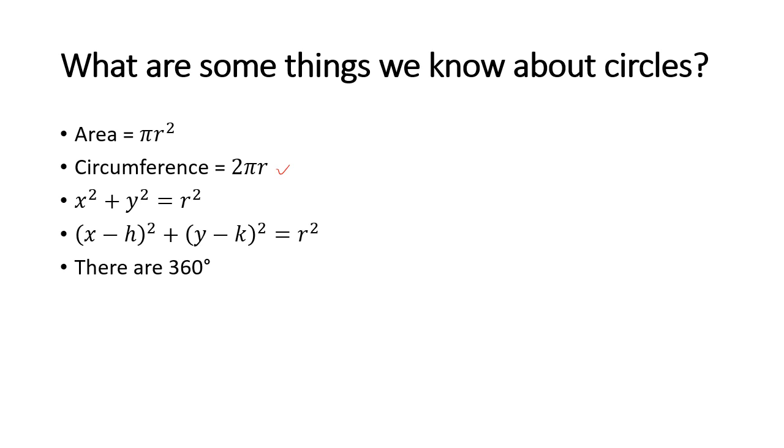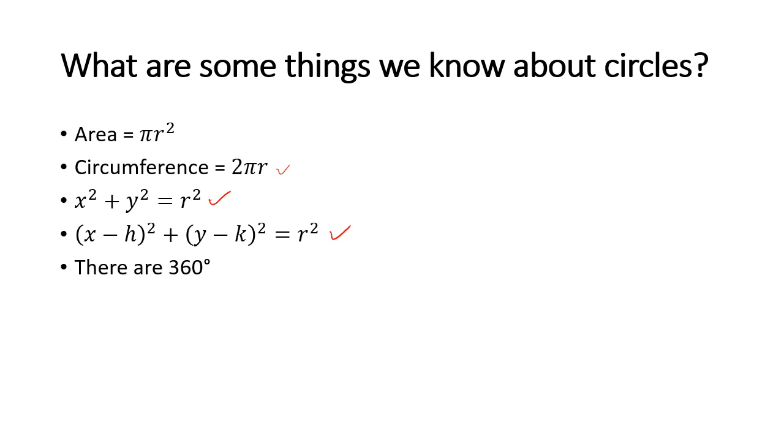If you've worked with circles before, you might know that the equation of a circle centered at the origin on a coordinate plane is x squared plus y squared equals r squared. And if you've dealt with conic sections at all, you might know that this next equation here is a version of this one where the circle is not centered at the origin, but at some point on the coordinate plane, the coordinates of that point being (h, k).